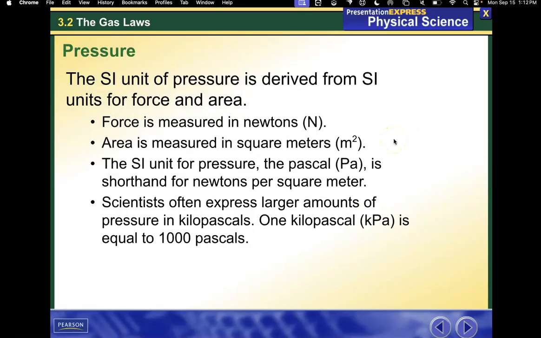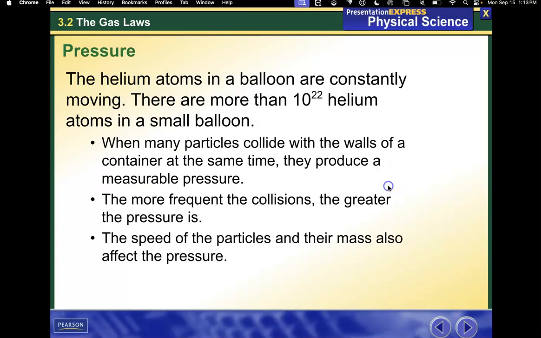The SI unit of pressure is derived from SI units for force and area. Force is measured in newtons. Area is measured in square meters. The SI unit for pressure, the pascal, is shorthand for newtons per square meter. Scientists often express larger amounts of pressure in kilopascals. 1 kilopascal is equal to 1,000 pascals. We'll review those before we do any math.